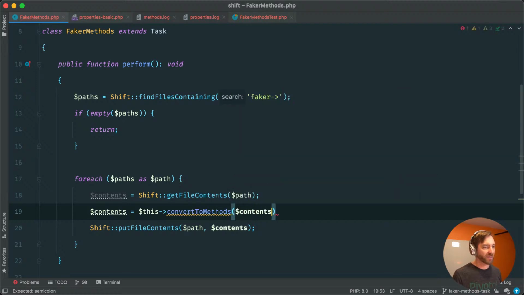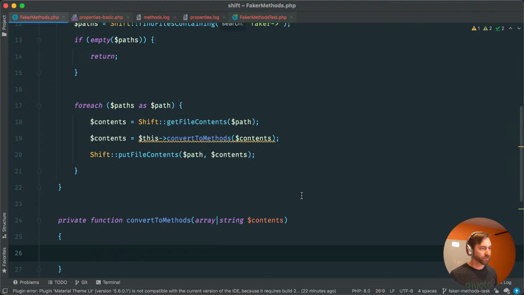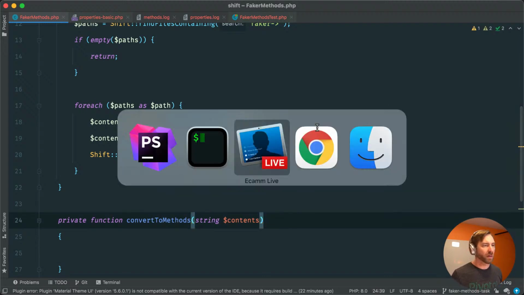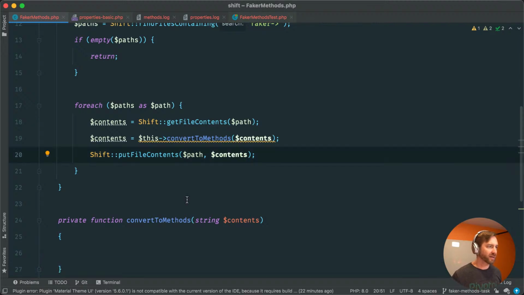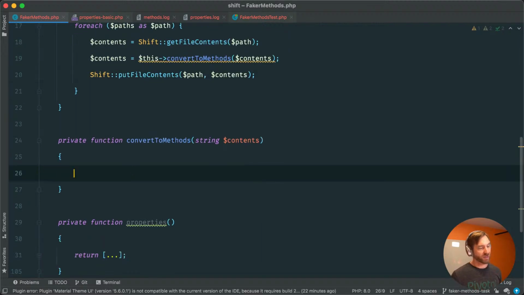And we would pass in contents. So lots of content stuff here. Let's add this method. And this is a string, not an array. And what else do we have here?